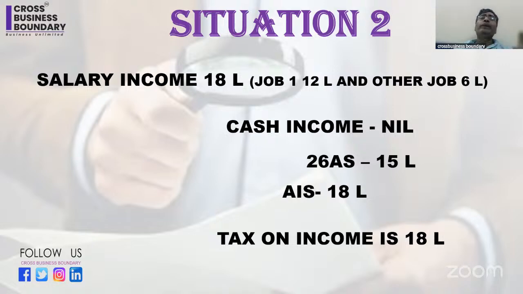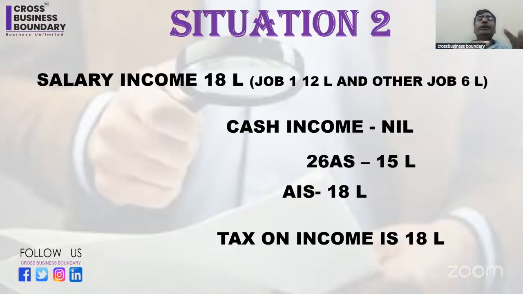I know that every month I was getting 1.5 lakh rupees less some taxes, the TDS deducted. Let's assume every month my employer was deducting 10,000 rupees as tax. So my salary was 1.5 minus 10,000, so every month I was getting 1.4 lakh rupees. So I know my CTC was 80 lakh rupees. So why will I file income tax return on 15 lakh rupees? If I file income tax return as per 26 AS, then one day the income tax department will send a notice to me. So now I am 100% sure you got my point.